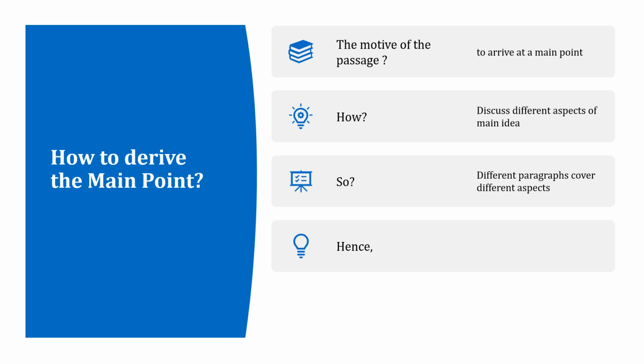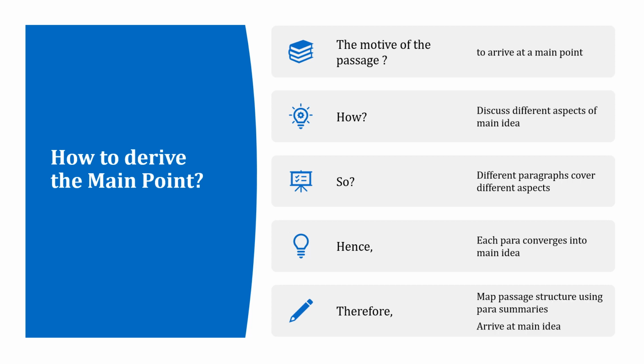Hence, if we combine the key ideas of these paragraphs, that is the paragraph summaries, we should be able to arrive at the main idea. In fact, we can illustrate this derivation with the help of a simple diagram. Let us see how.